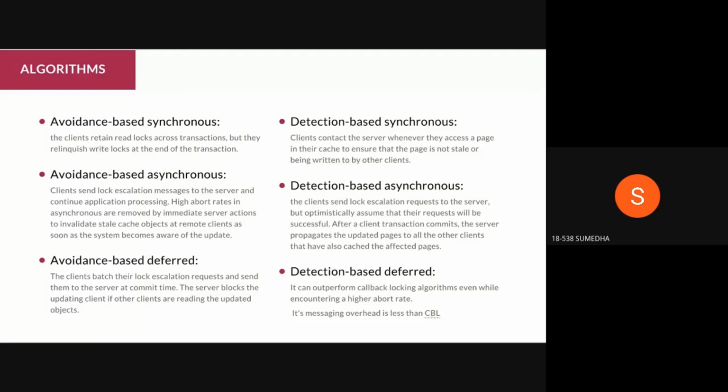Coming to detection based synchronous, here the clients contact the server whenever they want to access a page, to ensure that the page is not stale. In detection based asynchronous, the client sends the lock escalation message, but again assumes that the request will be successful. Then after the client commits the transaction, the server propagates the updated pages to all the other clients. In detection based deferred, the message overhead is actually less than callback read locking, which is an example of an avoidance based synchronous algorithm, and it can outperform callback locking algorithms even if it is encountering a very high abort rate.